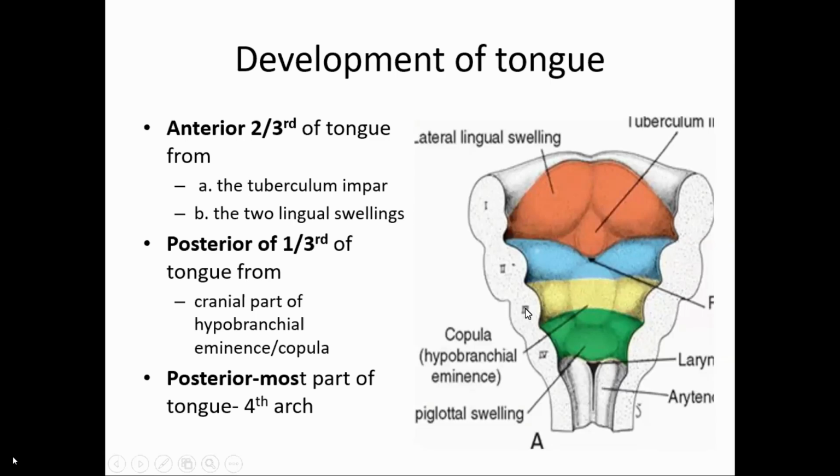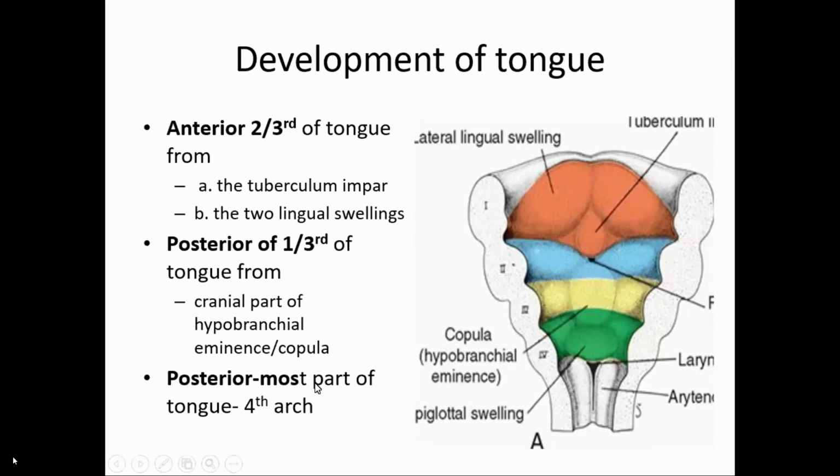Because of that, the general and special sensation of the posterior one-third of the tongue is innervated via the glossopharyngeal nerve.